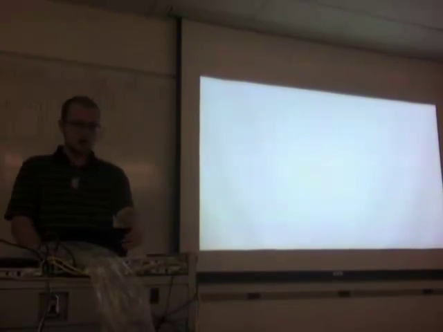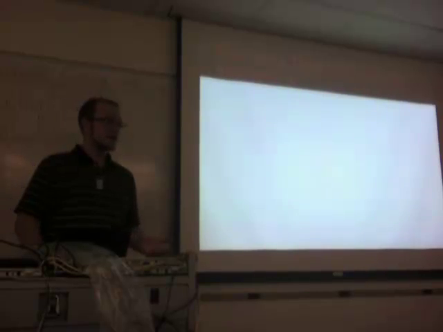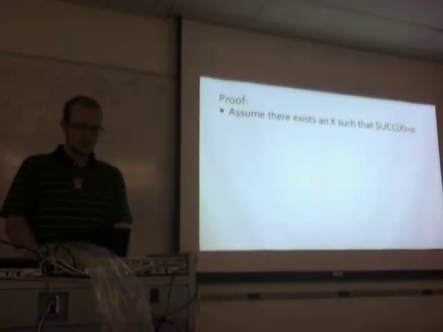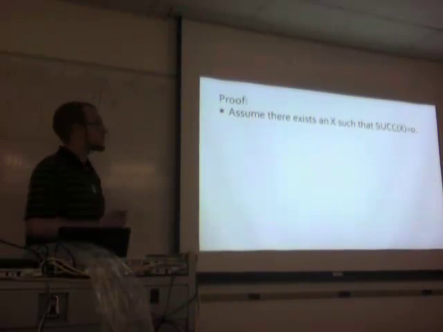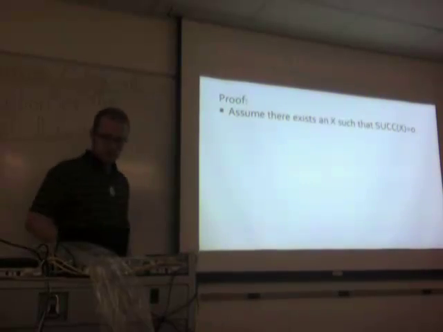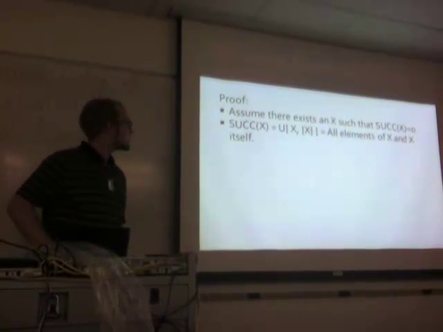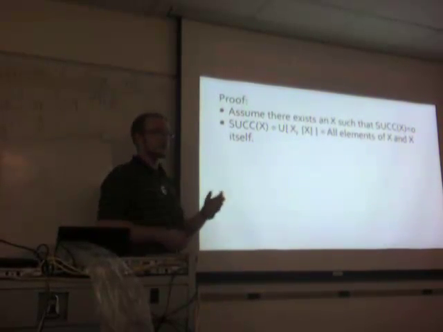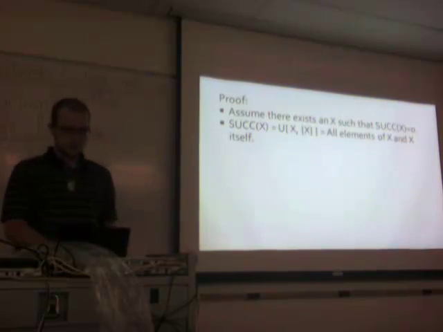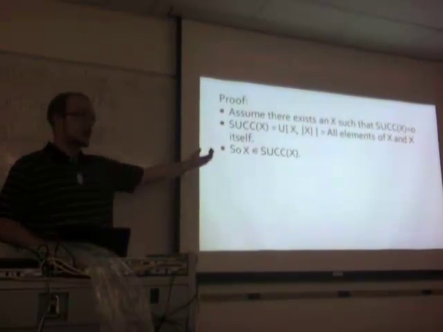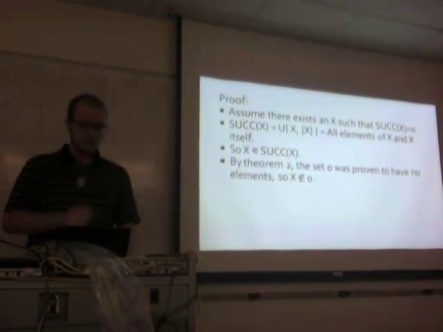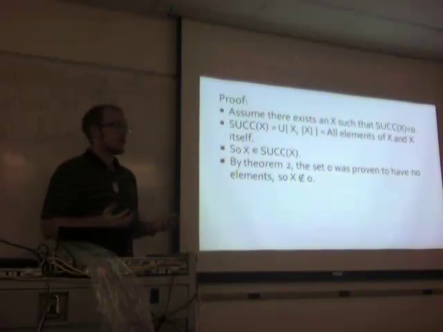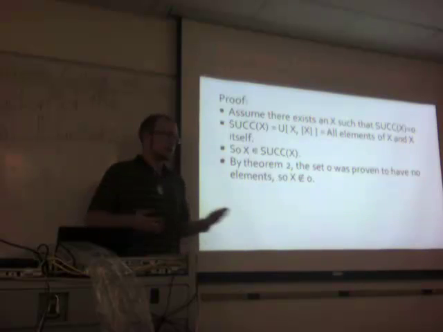So now, we have theorem 4. There is no set x such that the successor of x is 0. Proof. Assume that there does exist a set x whose successor would be 0. So let's calculate what this would be. The successor of x is the union of x and the singleton of x, so all of the elements of x and x itself. So x is an element of its successor. By theorem 2, we showed that the set 0 has no elements. So x could not be an element of 0, because no one is in there.